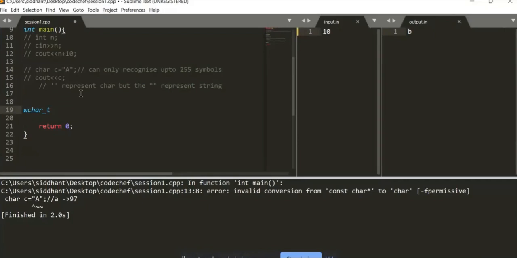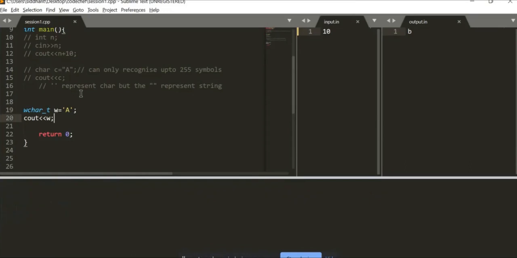So the declaration is simple, like wchar_t and the variable name, let's call it w. Now here you have to again pay attention, just like in the char, we can only use single characters. So if I give it A and I decide to print it, normally you would assume that it should print A, it's storing A, it should print A, right?